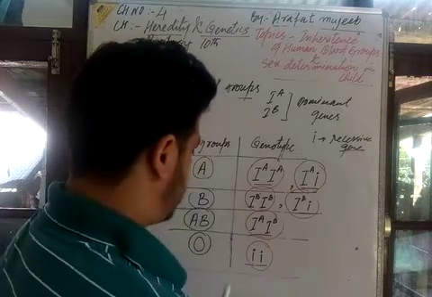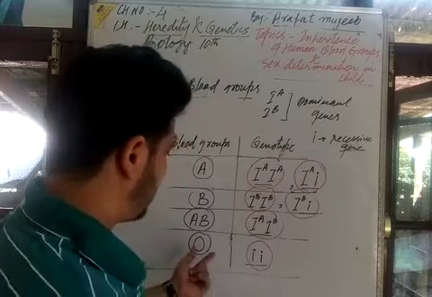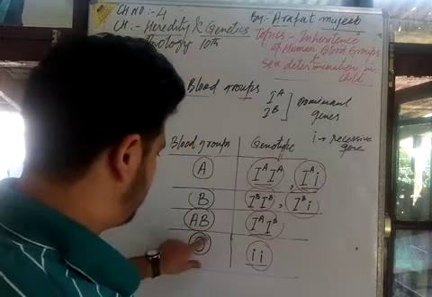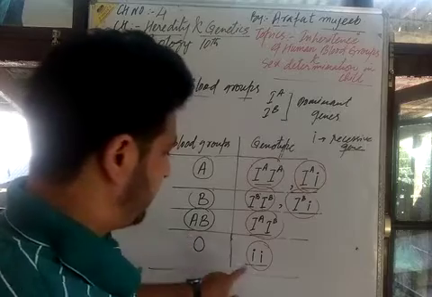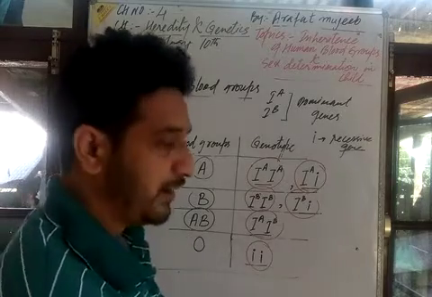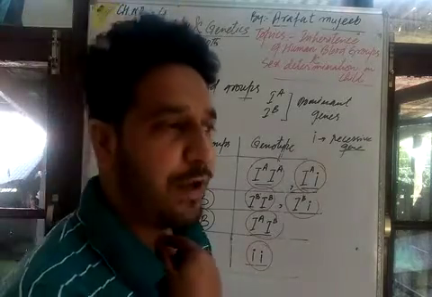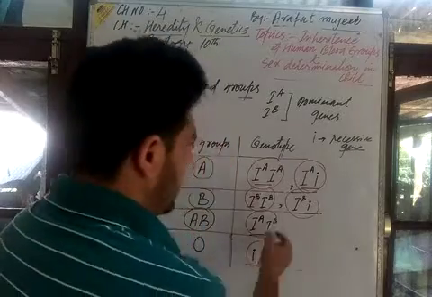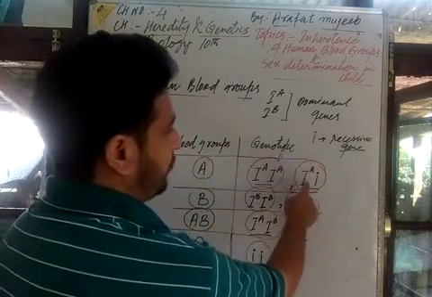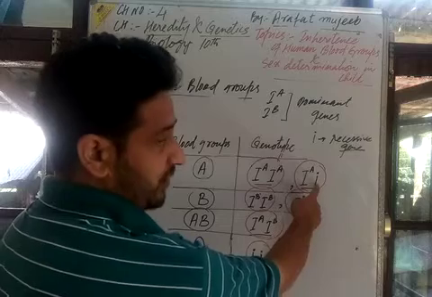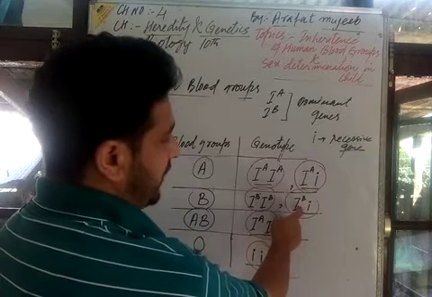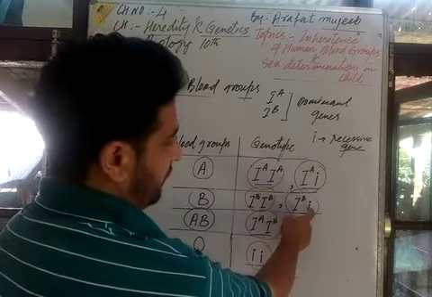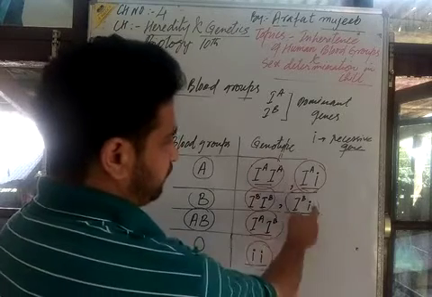Therefore there is another unique blood group, that is blood group O. Blood group O is always maintained by a pair of recessive alleles. Here a dominant gene is with a recessive gene, and here a dominant gene is associated with a recessive gene.